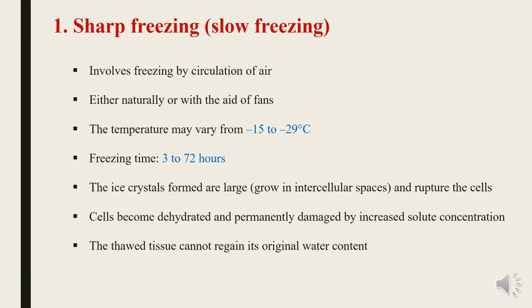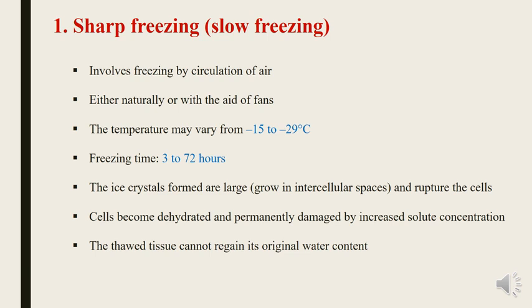That's why the ice crystals formed are large. They may grow in the intercellular spaces. We all know there is a cell, and between the cells there will be intercellular spaces also. So the large ice crystals will grow in the intercellular spaces and can rupture the cells. Sharp freezing or slow freezing is sharp but very slow.